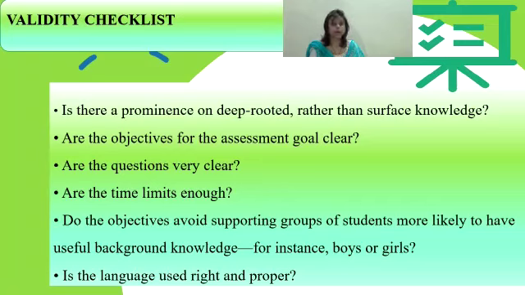Are the objectives for the assessment goal clear? Are the questions very clear? Are the time limits enough? Do the objectives avoid supporting groups of students more likely to have useful background knowledge, for instance, boys or girls? Is the language used right and proper?